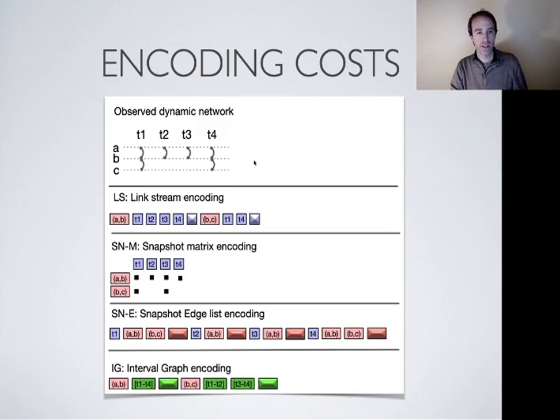So for instance, here you have a simple dynamic network, and you see that to encode it as a link stream, you need to cite the edge and then the times at which this edge appear. You see that there are also representation as matrices or as edge list, or even, as I explained before, an interval. So here it means that the edge AB exists over the period from T1 to T4, in this example.